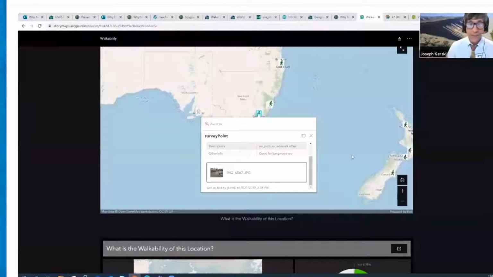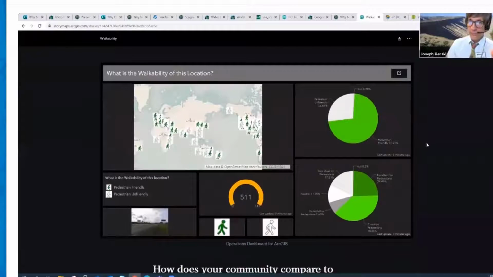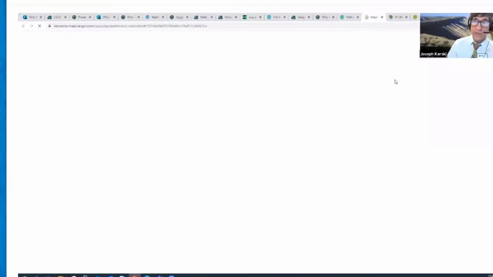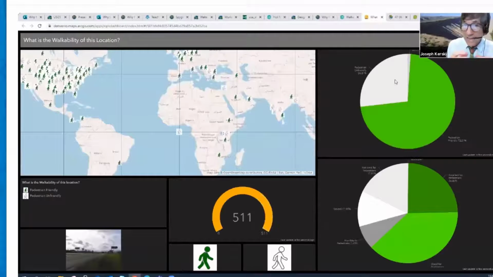Anyway, the point is, you've got this map tied to a survey, and it's all wrapped up into this story map. So here is the final piece of my story map, and it's a dashboard. It's a dashboard with interactivity on it. So in this case, I say, hey, I want a live feed from my survey. I want to have a chart over here, a graph over here, a web map over here, a gauge.